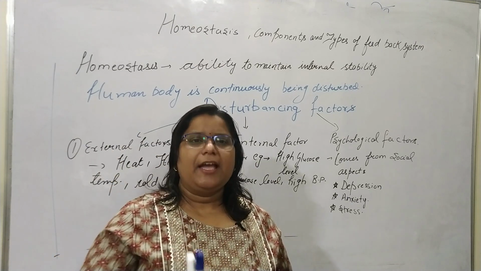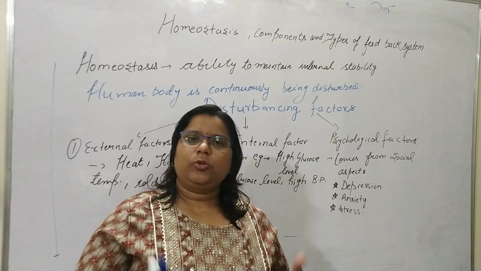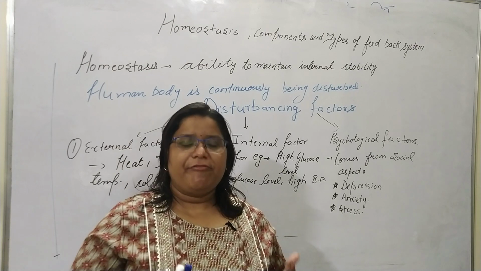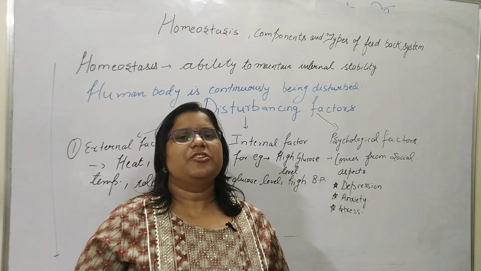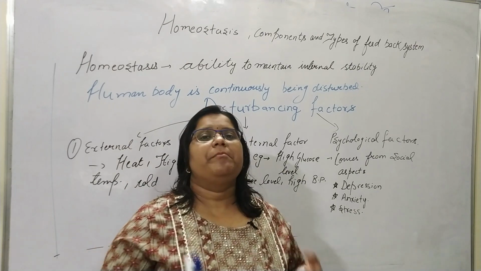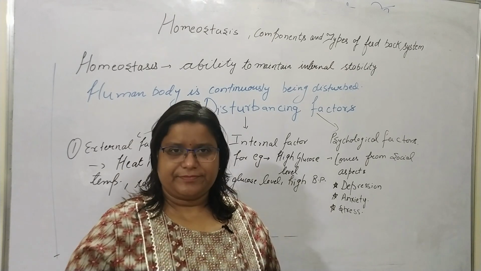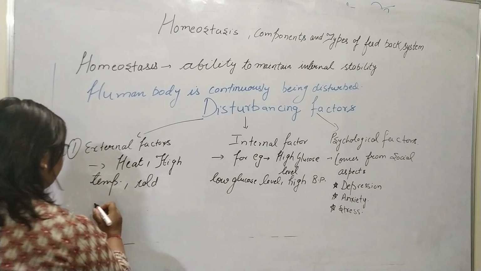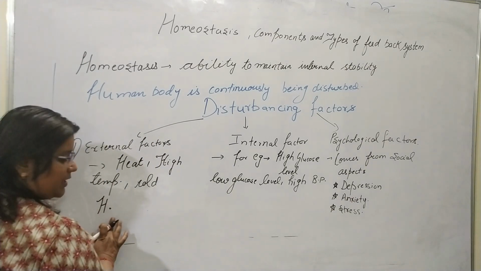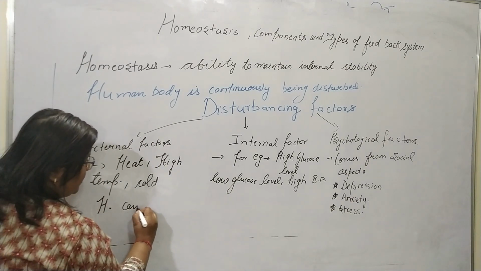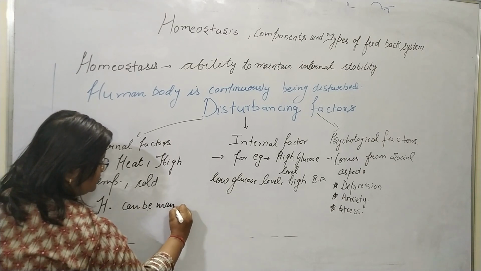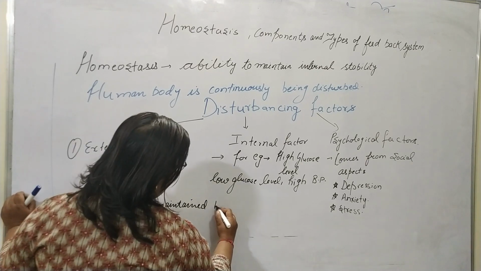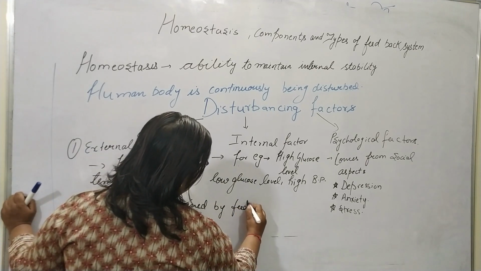Our body has the feedback system, and through it generates some chemicals, some hormones which normalize such factors and save your life. So homeostasis is maintained by the feedback system. I am writing here, homeostasis can be maintained by feedback system.